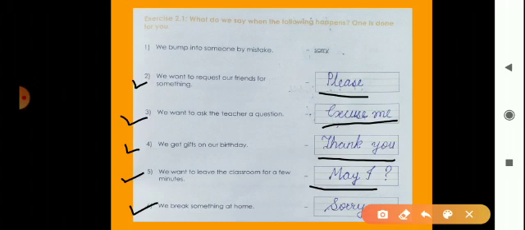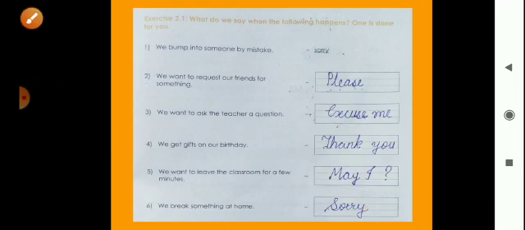Then sixth is we break something at home. This is the wrong thing. It's a mistake. That time we must say sorry. Okay. Now next exercise.